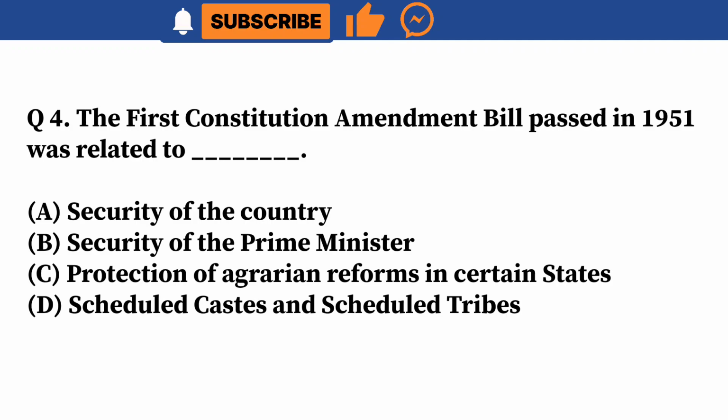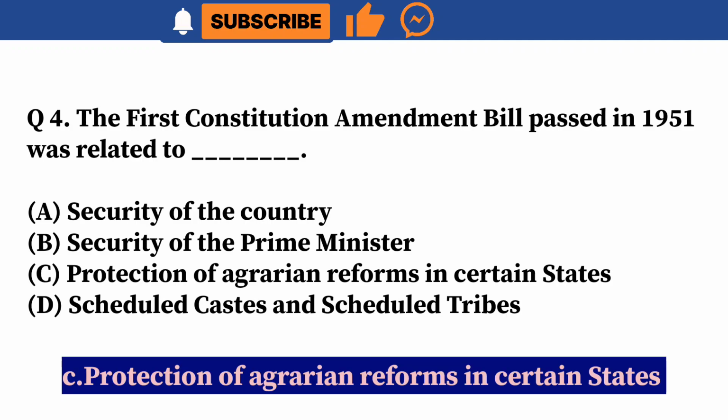Question 4. The first Constitution Amendment Bill passed in 1951 was related to ___. A. Security of the country. B. Security of the Prime Minister. C. Protection of agrarian reforms in certain states. D. Scheduled castes and scheduled tribes. Correct answer is C. Protection of agrarian reforms in certain states.